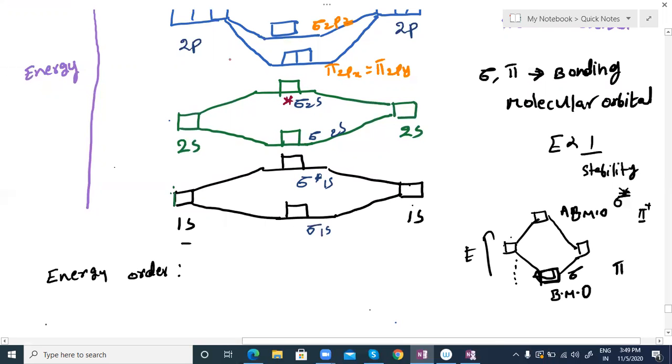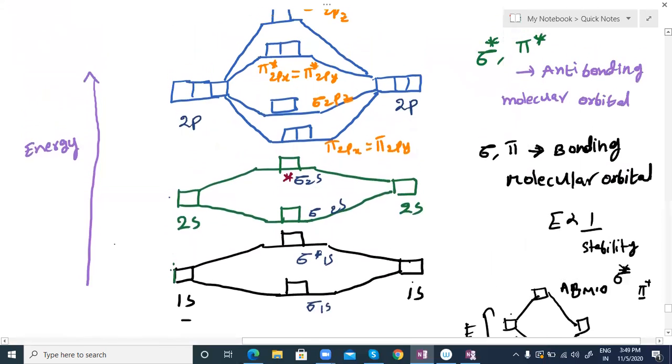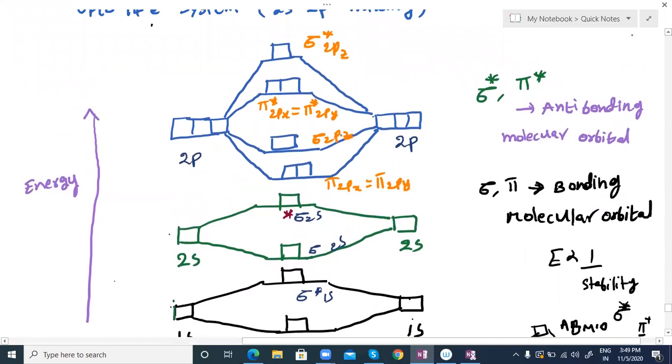So here the p orbitals are combining. They have 6 boxes in total, 2 sets of p orbitals. After mixing, 6 molecular orbitals will form. One is sigma bond formation, and the remaining are pi bond formation. Here for the sigma bond I am taking the z axis as the molecular axis, which corresponds to quantum number m equal to 0.